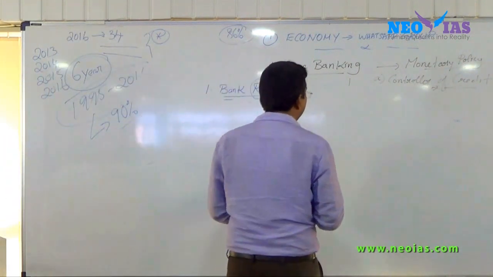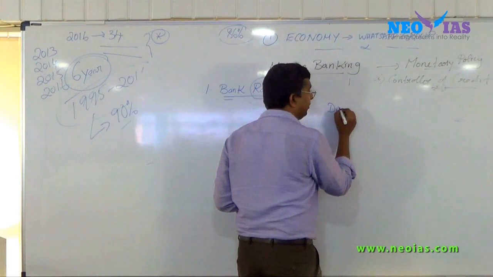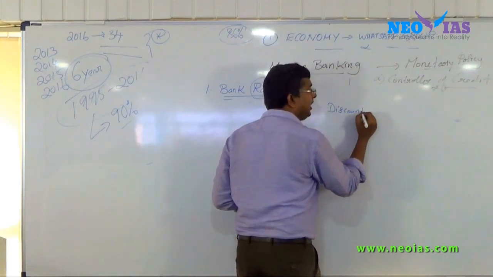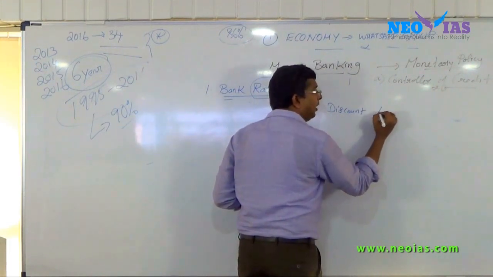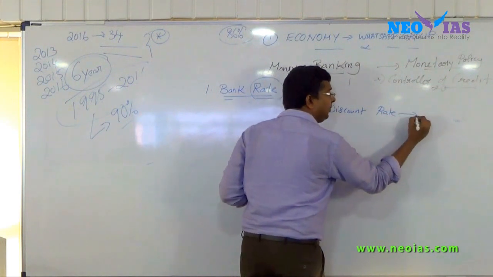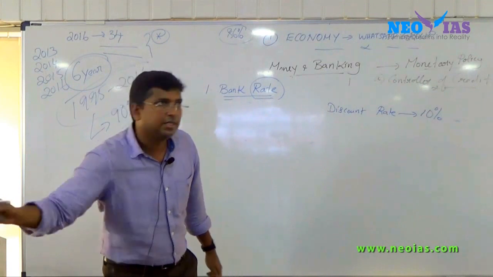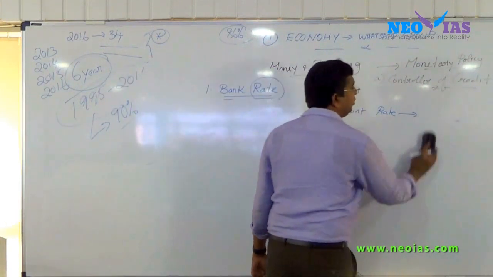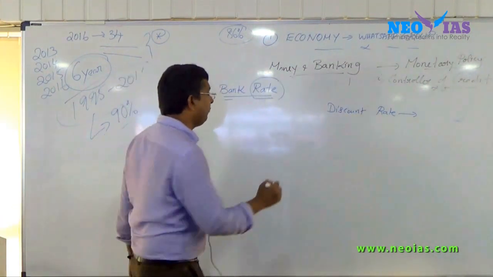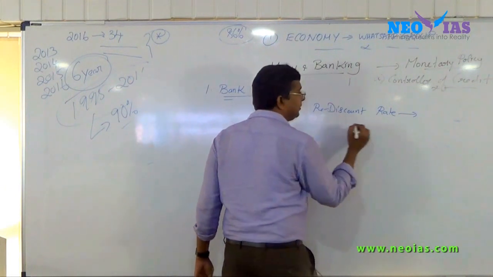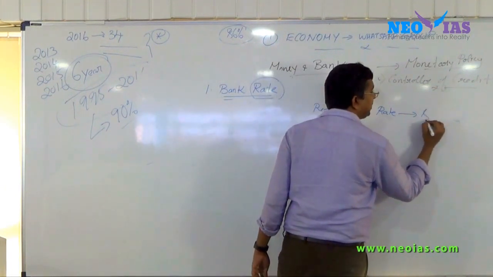Now imagine the discount rate is somewhere around 7%, and the rediscount rate is 5%.